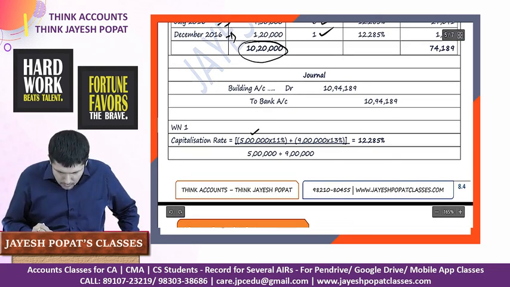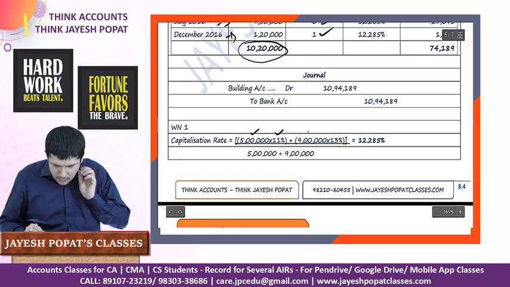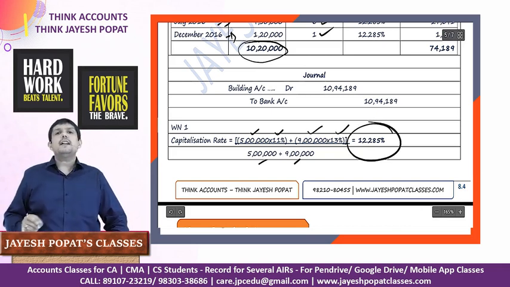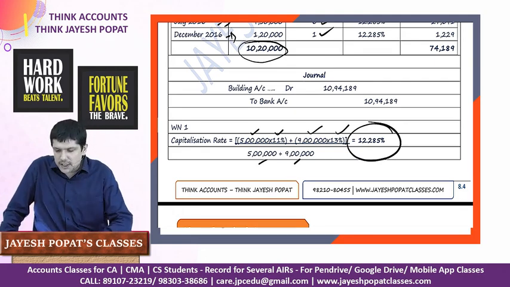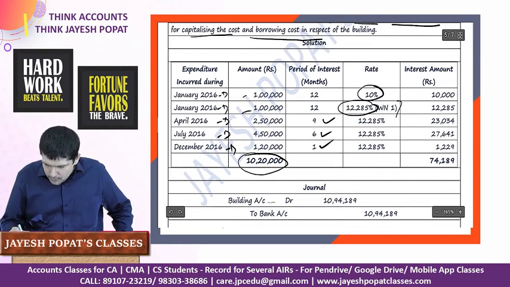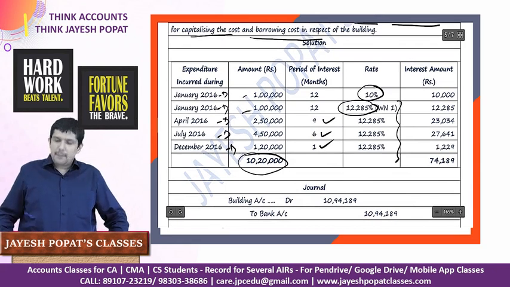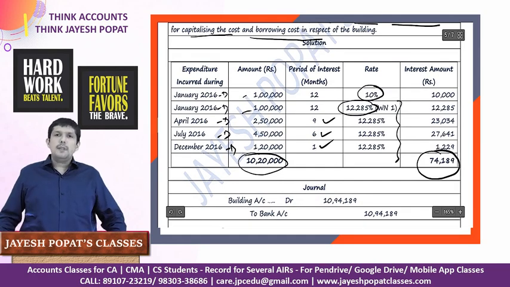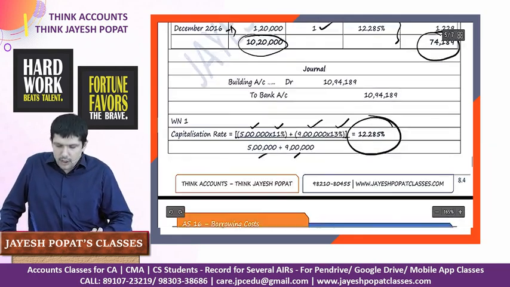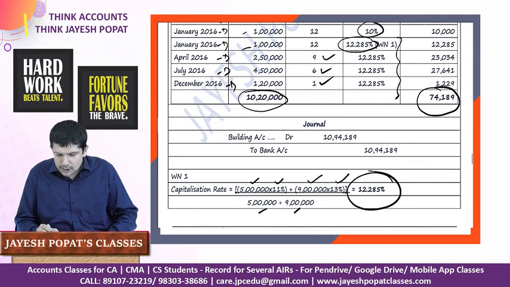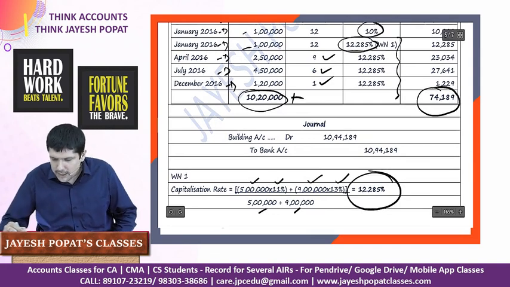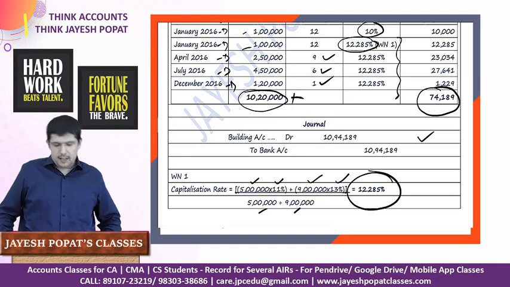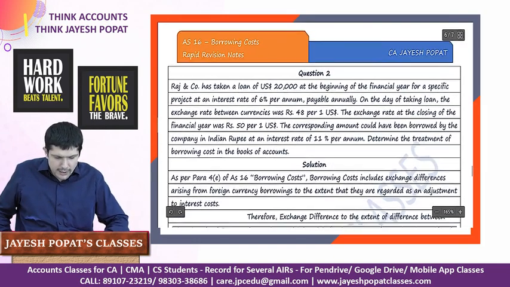So 5 lakh rupees of loan was taken at 11%, 9 lakh rupees of loan was taken at 13%, divided by 5 and 9. So this is your weighted average rate, which will be treated as a capitalization rate. So for amounts used from general borrowing, we'll multiply it with the capitalization rate, and a total amount of 74,189 should be capitalized as your borrowing cost. Now the journal entry: 10 lakh 20,000 plus this borrowing cost, 10 lakh 94,189, building account debit to bank account. Then we'll move on to the next question.